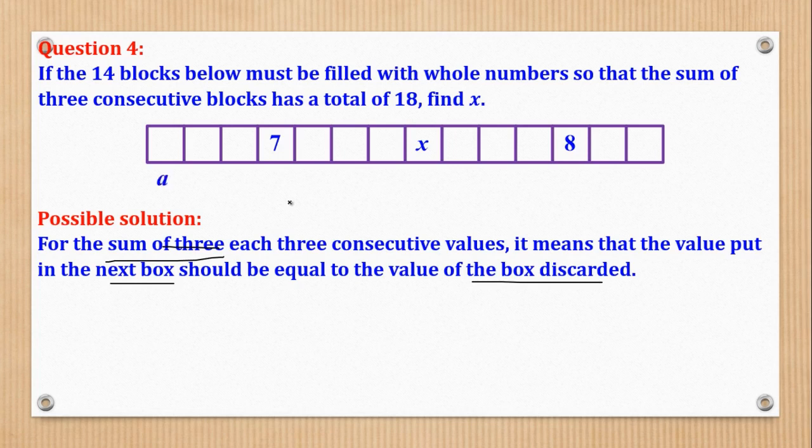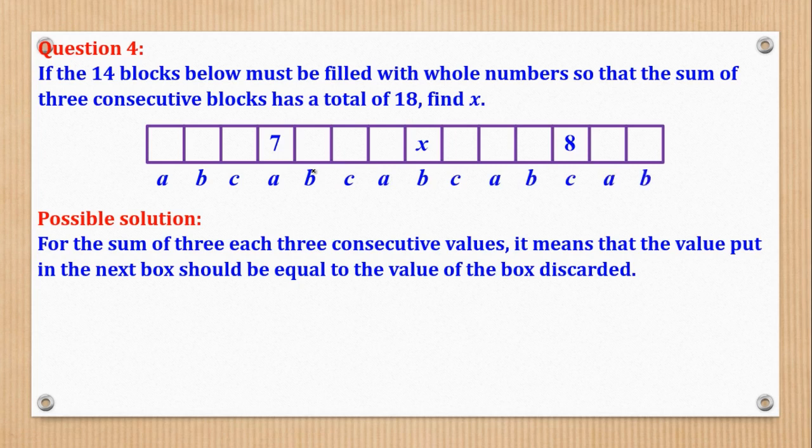So if I put here A, B, C, when I remove this and take up the next, it should be this, so that this is also a sum of A, B, C. Do the same for this. Remove this, add another one, the sum is A, B, C. So the sum is constant for any 3 consecutive numbers. We shall do that for all boxes.